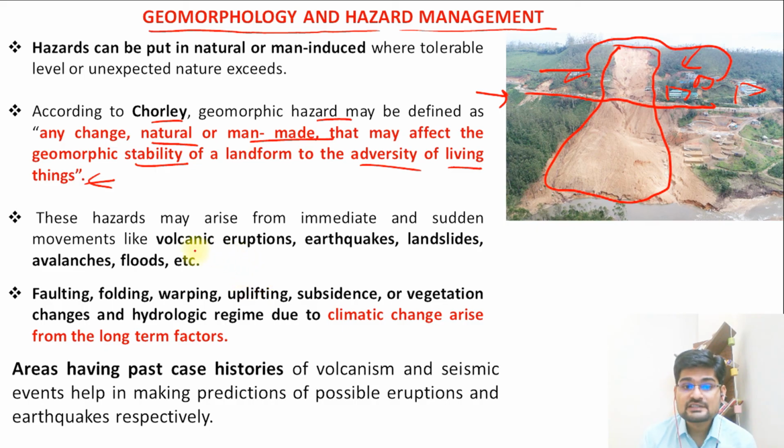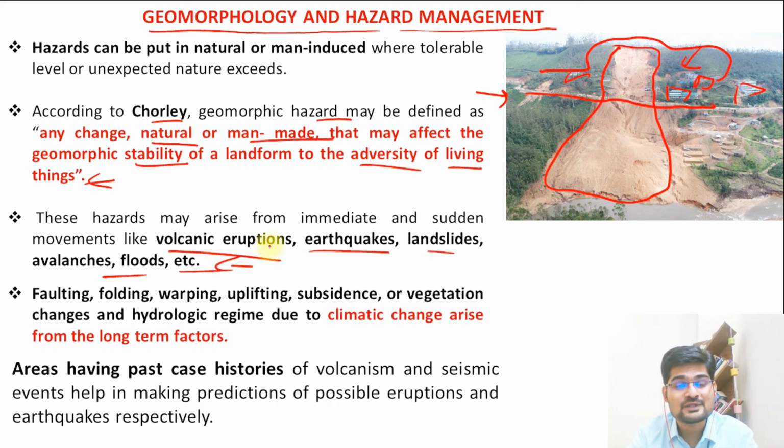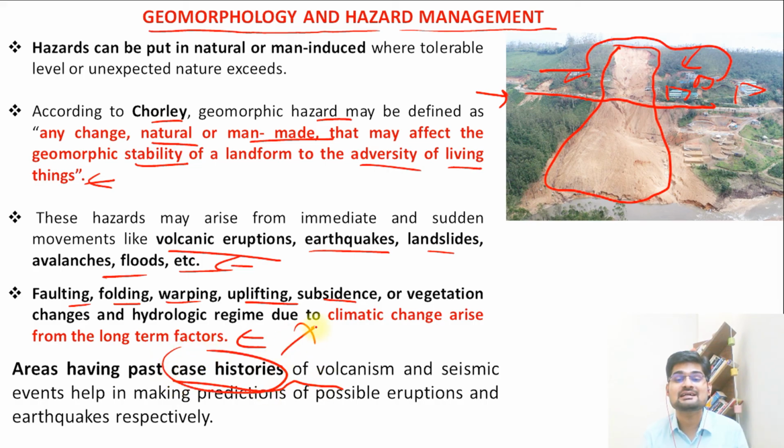Features like volcanic eruptions, earthquakes, landslides, avalanches, floods, what are these? These are part of the geomorphology we have already studied as processes, as landforms. Volcanoes, earthquakes, landslides, avalanches, floods are part of the denudation process, that is mass wasting we have studied. So that is where this knowledge is important. And folding, faulting, warping, uplifting, and subsidence, that is the diastrophic movement, the endogenetic process we have studied, which is a long-term factor related to what? Climate change as well. So that is where past case histories of these important hazards or potential hazards are important to study and plan. So in hazard management, the role of geomorphology is vital.